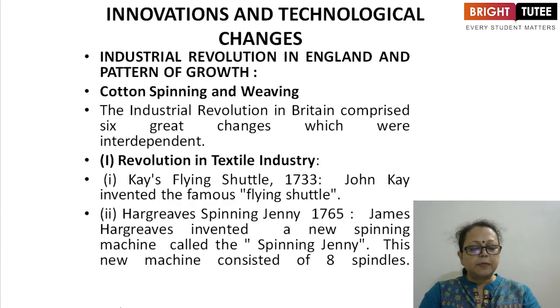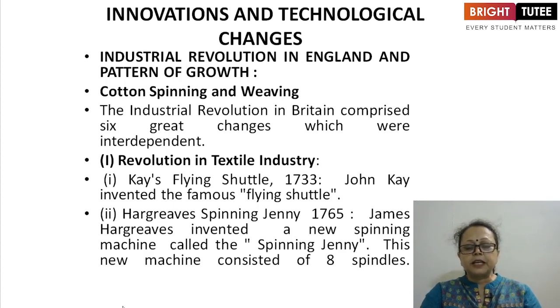Next comes innovations and technological changes. The new inventions and the development of new technologies, and how they introduced changes. First of all, the Industrial Revolution in England and the pattern of growth.